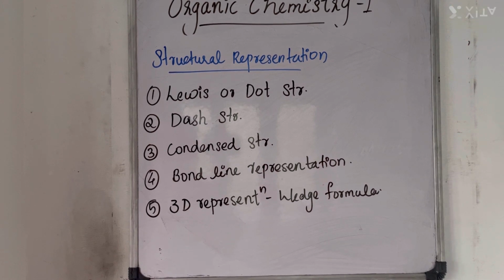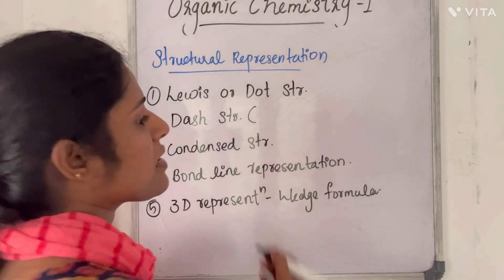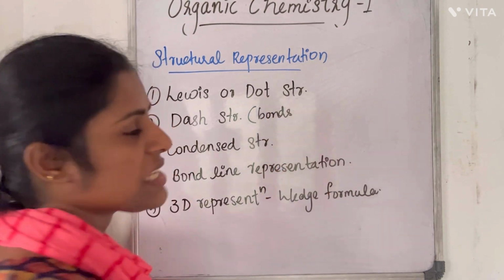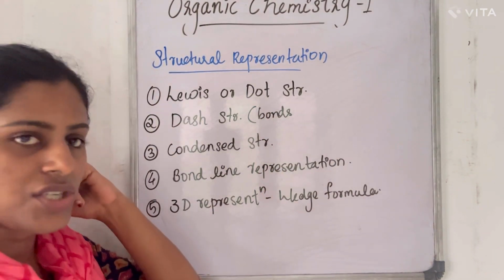In this, we represent the atoms along with their valence electrons as dots or crosses around the atom. So that is the Lewis or dot structure, and we will not be repeating it. The second one is dash structure. So what does this dash mean? Actually, bonds are represented as dashes in dash structure.